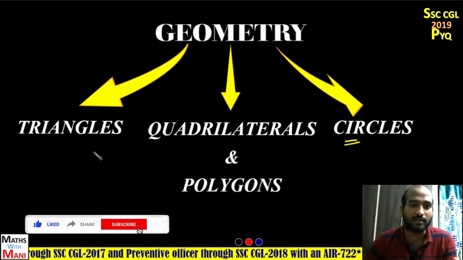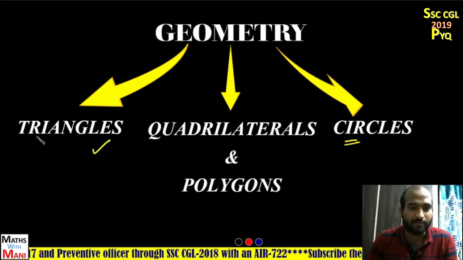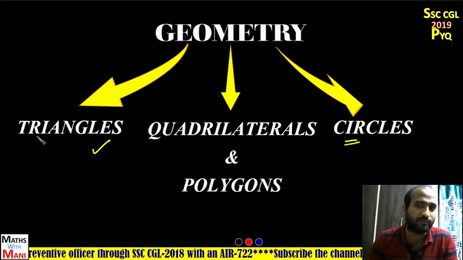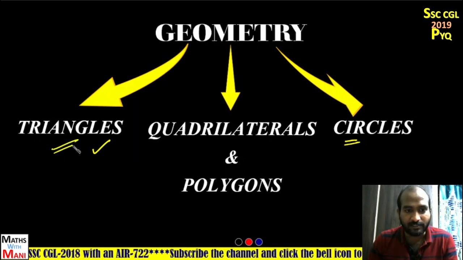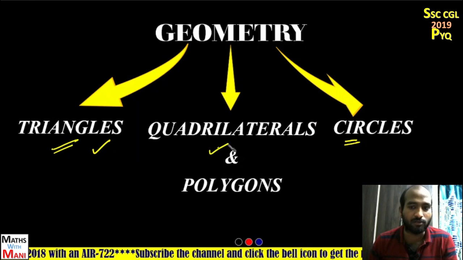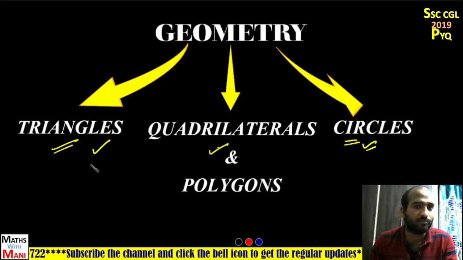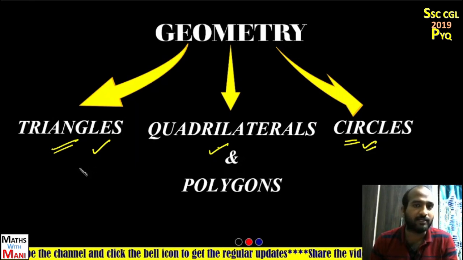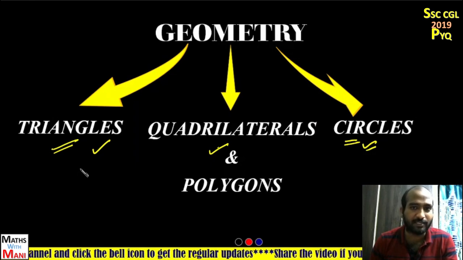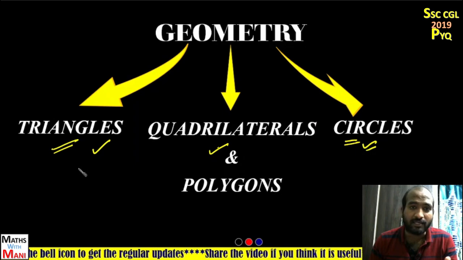Main topics are triangles, quadrilaterals and polygons, and circles. Before triangles we have lines and angles also, but that is very basic in geometry, so I skip that. Each of these topics is again divided into subtopics like properties of triangles, congruent triangles, similar triangles, medians, centroid, incenter, excenter, angular bisectors, and Sevian's concept.